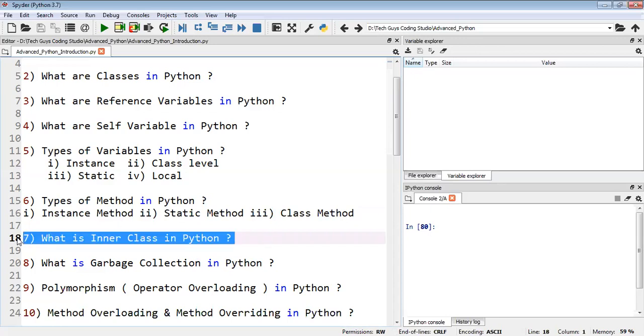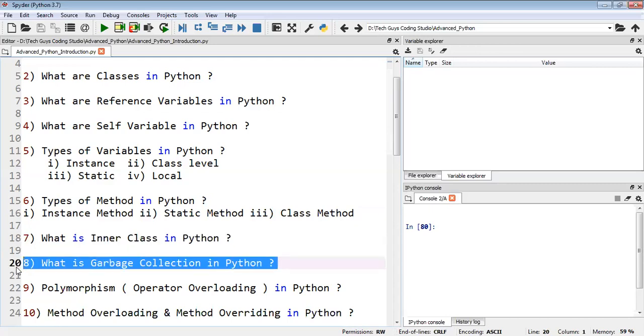So what are the inner classes, and how will we write the code for them? It's a very useful concept in Python. The next one is a very interesting and lovely concept. I just love this concept.